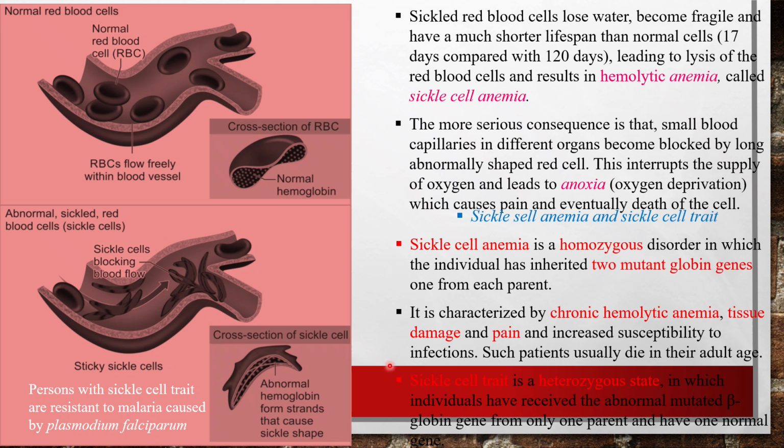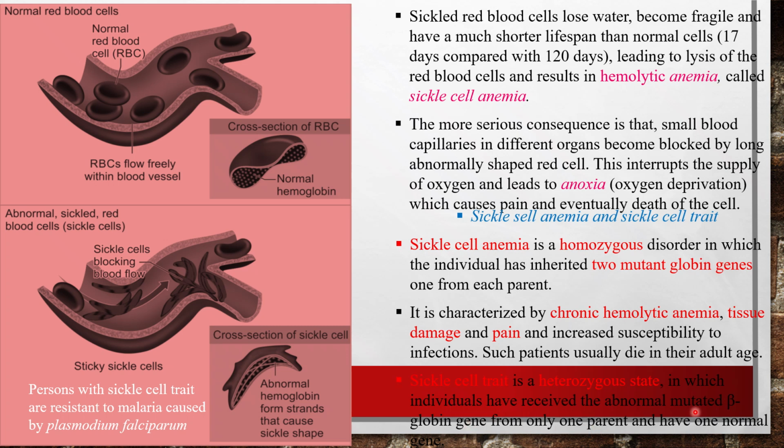Secondly, sickle cell trait is a heterozygous condition in which only one of the genes is affected and the other gene is normal. So of two parents, one is suffering from the disease and the other is free. The offspring has one gene derived from the mother and one from the father, so one is affected, one is normal.